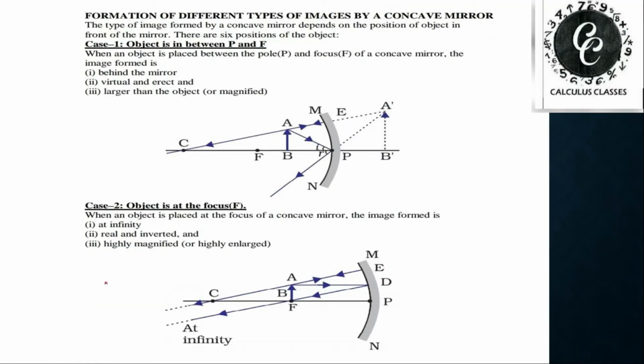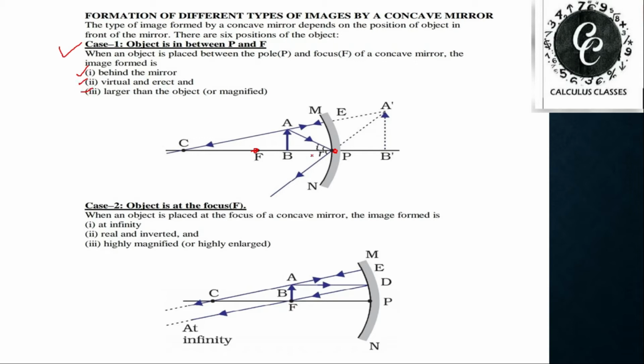Now we'll learn about the formation of different types of images via a concave mirror. Very important topic and very easy concept. There are six possible cases, six positions at which we can keep the object and obtain images with the help of a concave mirror. The first case says that if we keep the object between the focus and the pole, the image will be behind the mirror. In this case, the concave mirror forms a virtual image. The image will be erect, behind the mirror, and larger than the object. So you have to keep these three points.